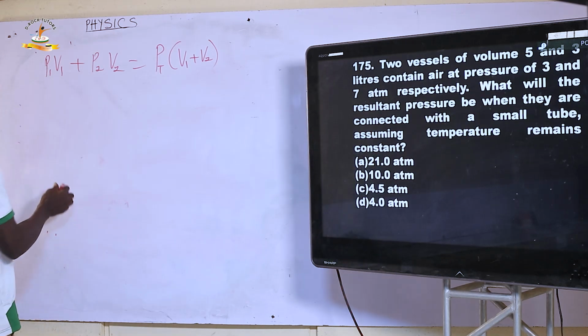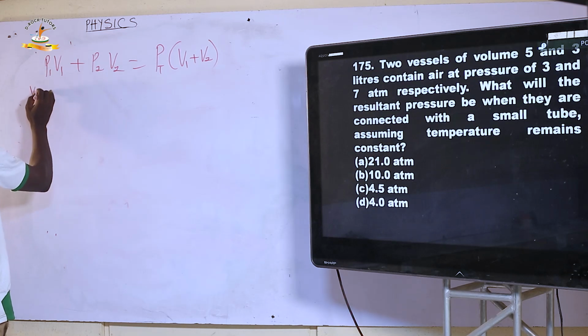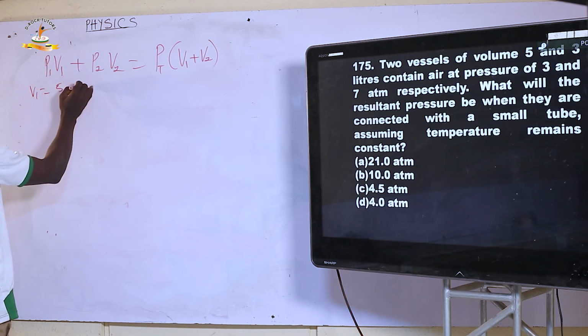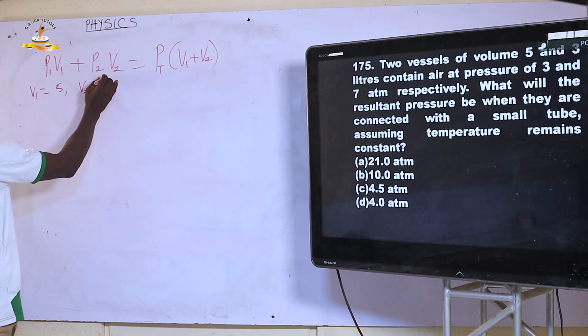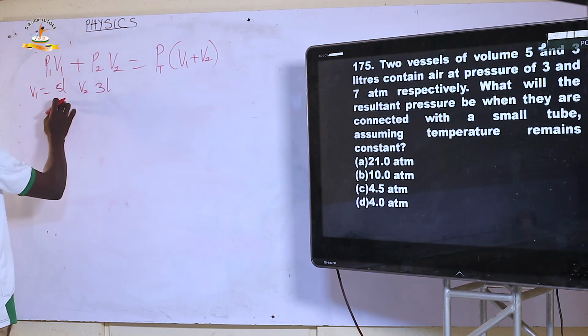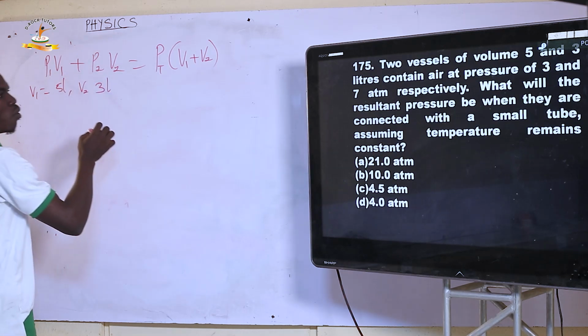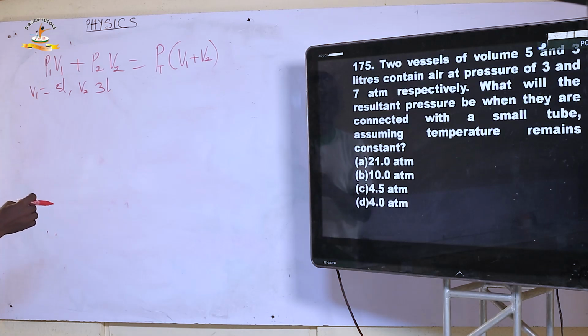We have volumes V1 equals 5, V2 equals 3 liters. The pressures were 3 and 7.